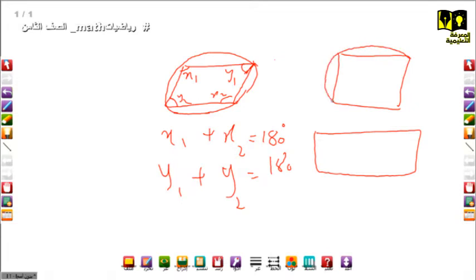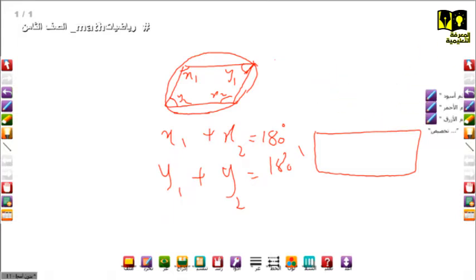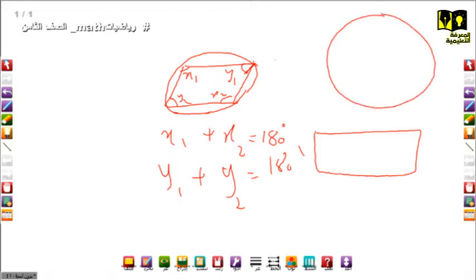So we move to this square. You know, in a square, all of the angles are 90 degrees. So if this is 90 degrees, that means this is 90 degrees, and this one is 90 degrees, and this one is 90 degrees. So 90 plus 90 equals 180. The same in a rectangle. Then I'm going to give you another figure. So this is a circle, and it can be like this.